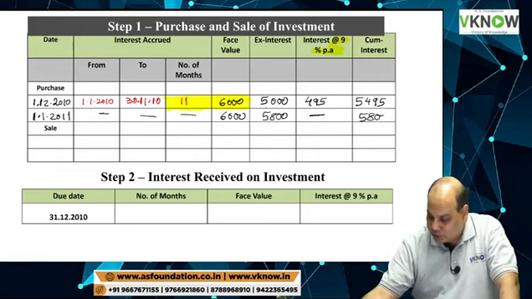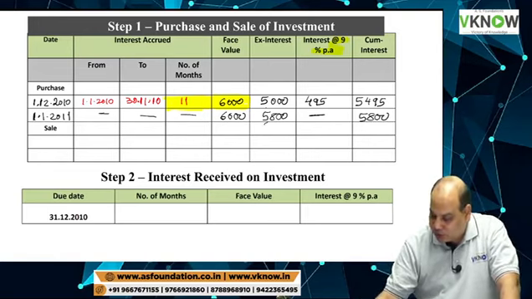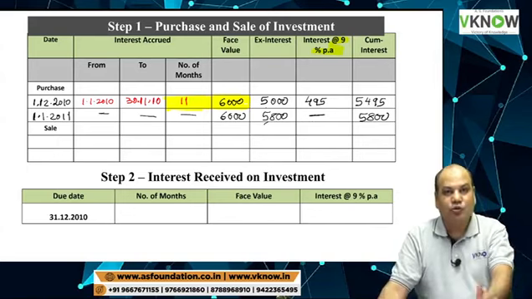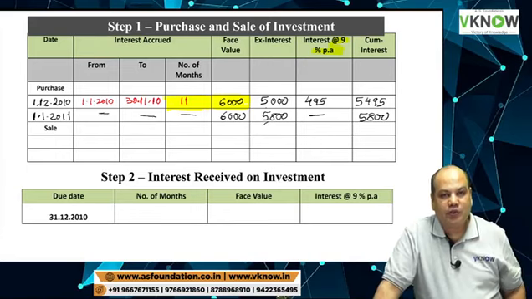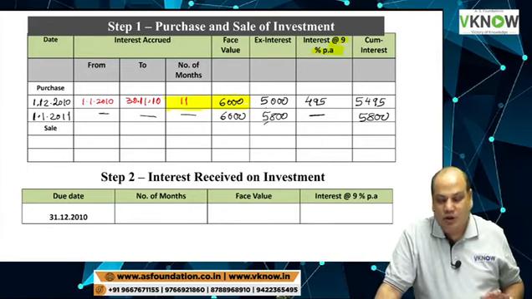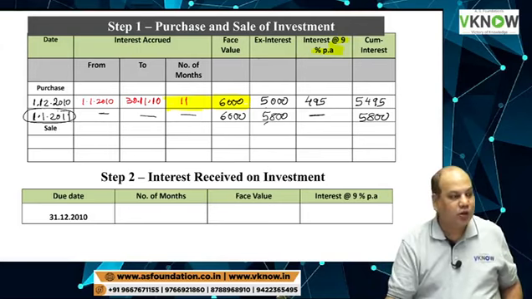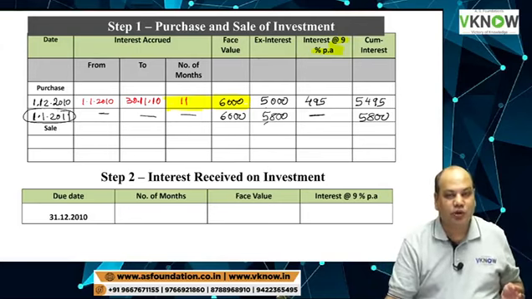Therefore, this time 5,800 will remain 5,800. And in the question also they have not mentioned whether ex interest or cum interest. For this transaction, it does not matter.